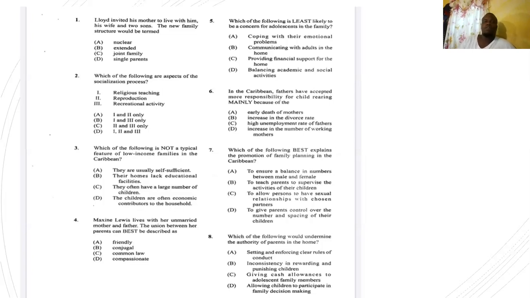Number 5, which of the following is least likely to be a concern for adolescents in the family? What is least likely to be a concern of teenagers? Is it A, coping with their emotional problems, B, communicating with adults in the home, C, providing financial support for the home, or D, balancing academic and social activities? Least likely concern of teenagers is C, providing financial support for the home, right? Teenagers don't usually work unless they come from low-income families, which is different, and they can't really seek full-time employment. It would have been part-time.